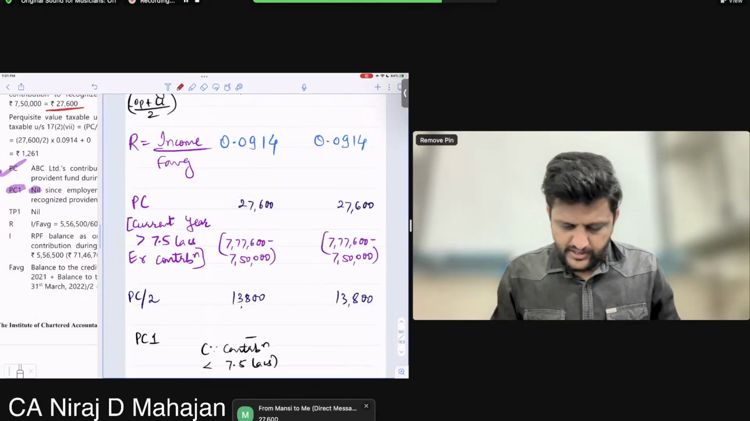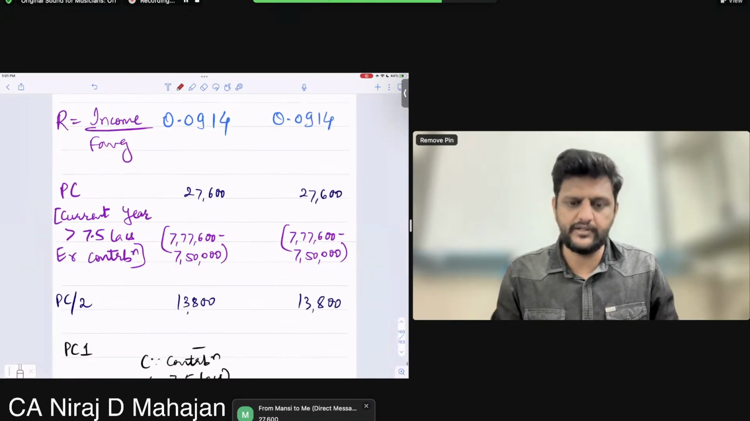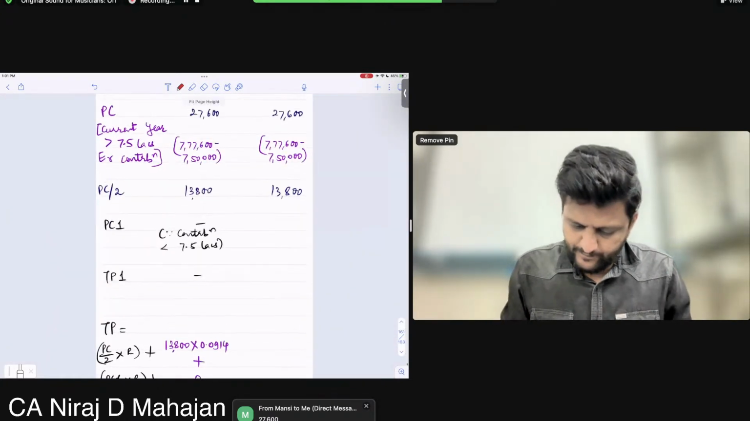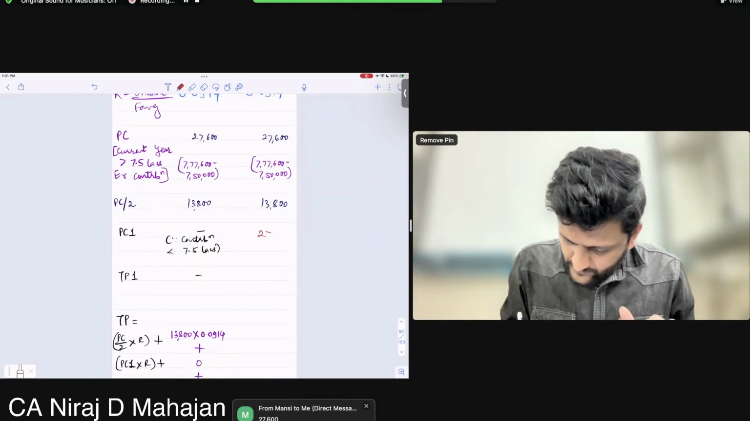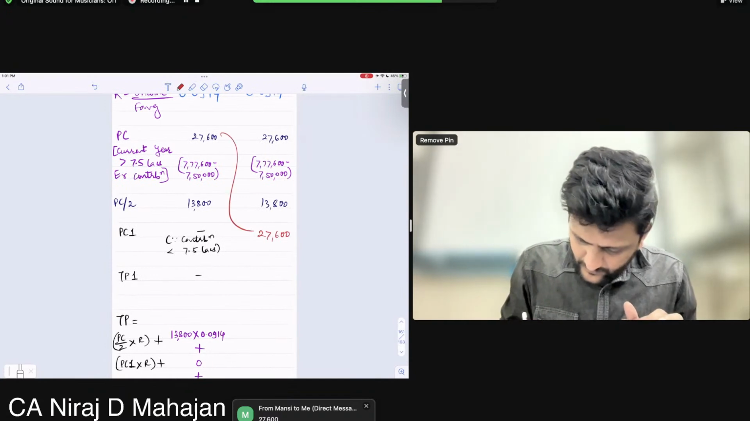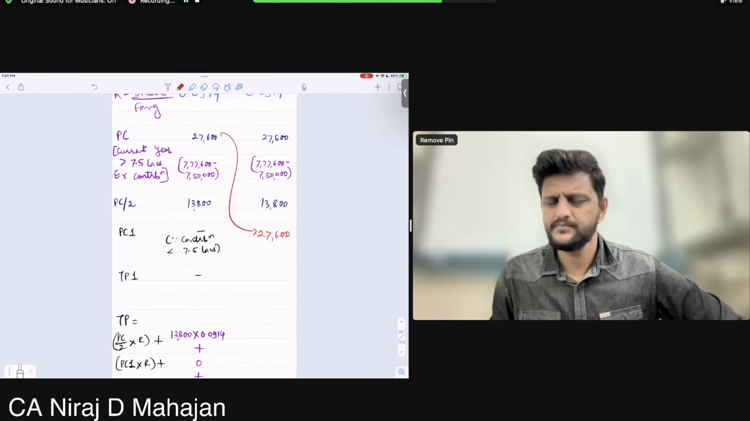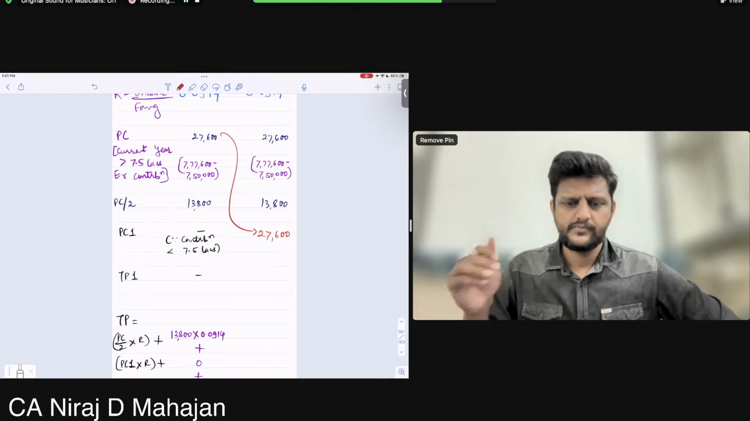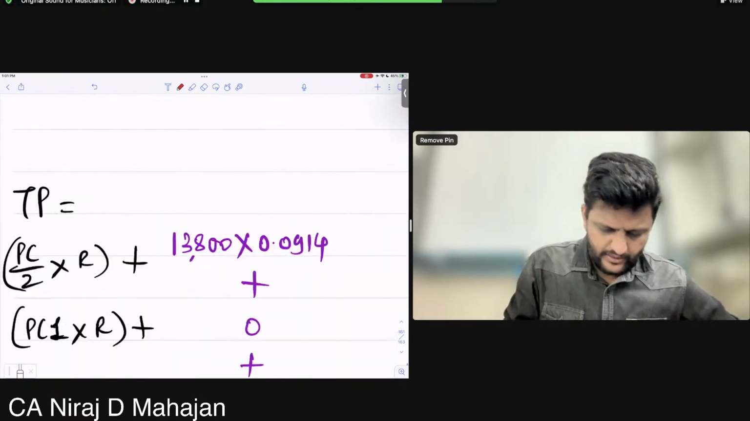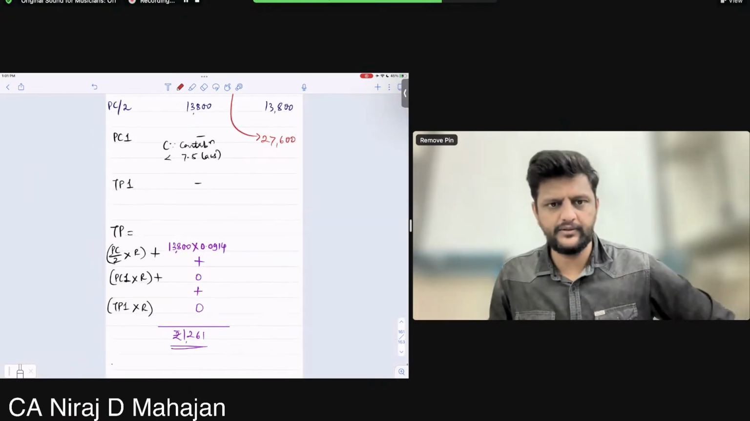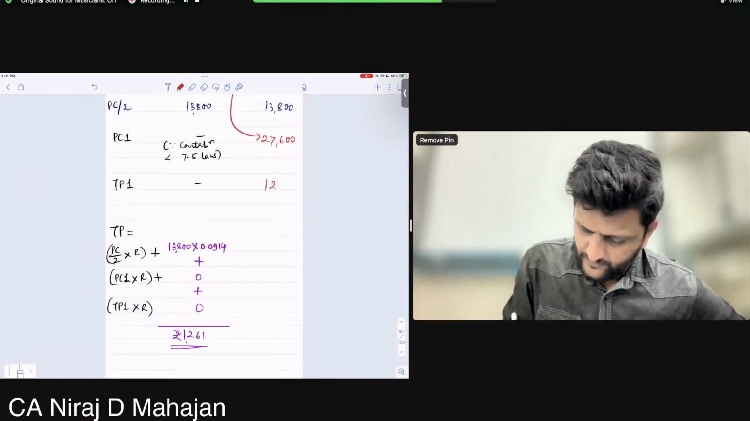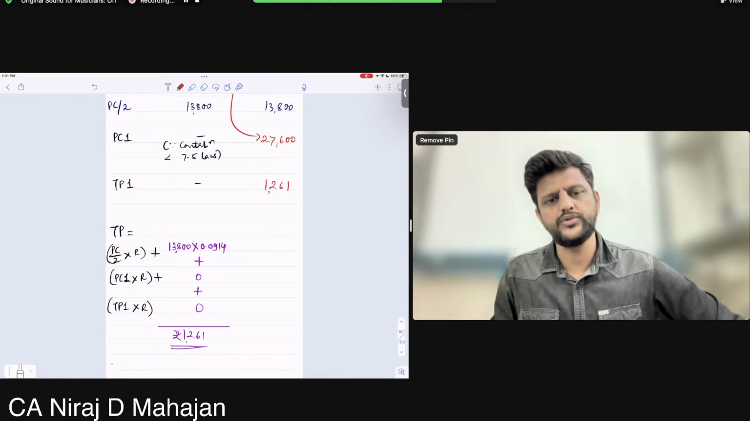Children, one year's PC will become next year's PC1. If you want, you can show it by arrow also. Understood? One year's TP will become next year's TP1. How much? 1261.